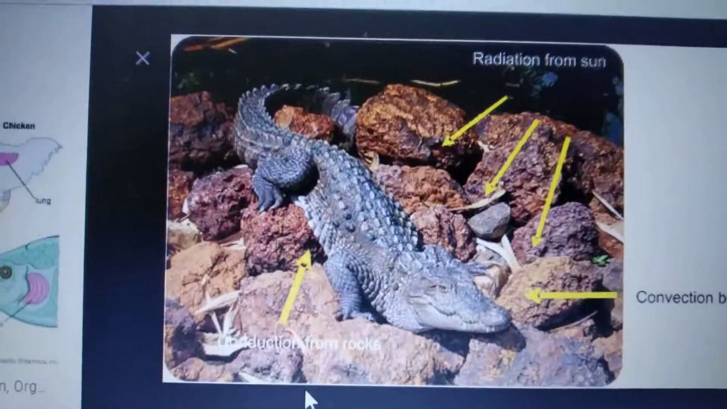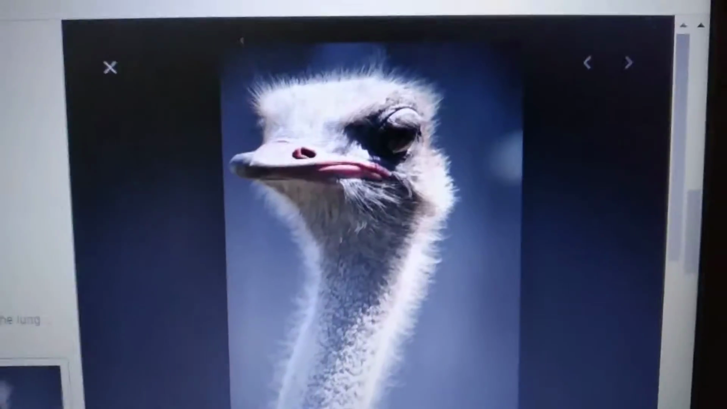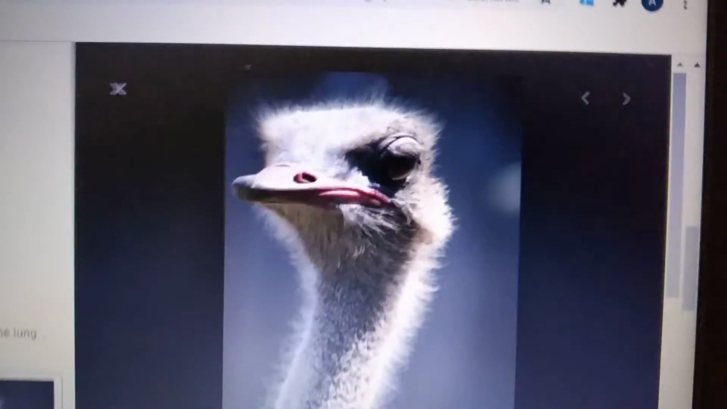Next, coming to the breathing process in birds. Children, what is the process of breathing in birds?